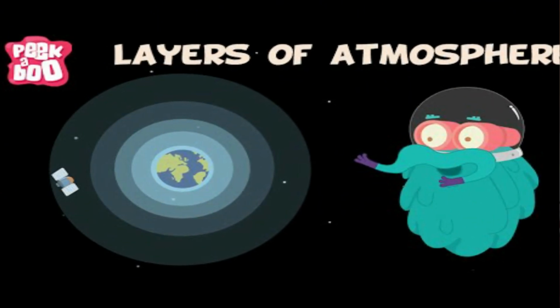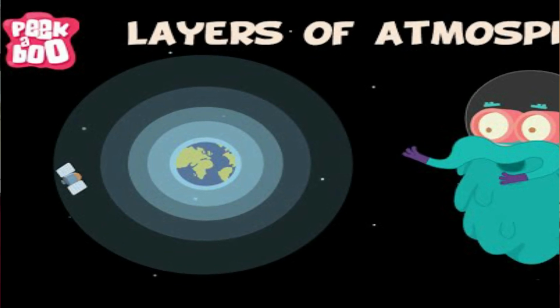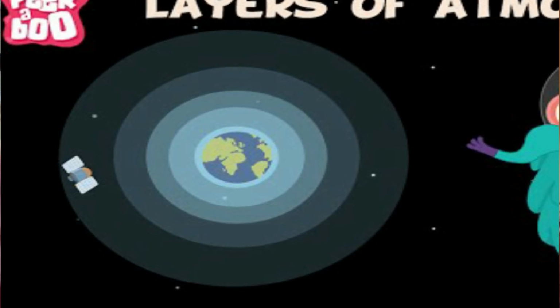Then we will come to the question answers. These question answers we have discussed before. Again, as it is a revision paper, we are doing it again. So what is the atmosphere? Who can say? In the last session I told you that the earth is covered with land and water, and it is surrounded by a layer of air. The earth is surrounded by a layer of air, and that is called atmosphere. Very good.